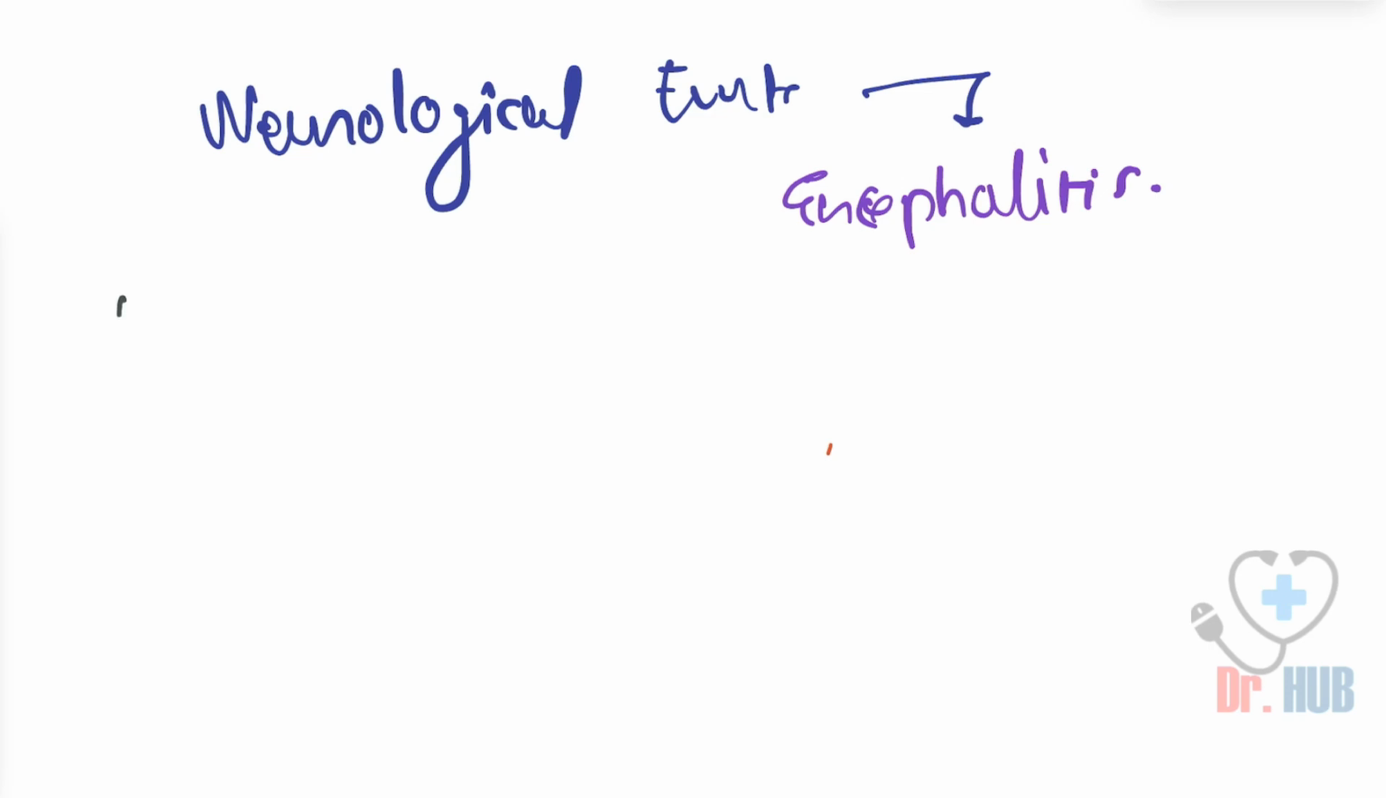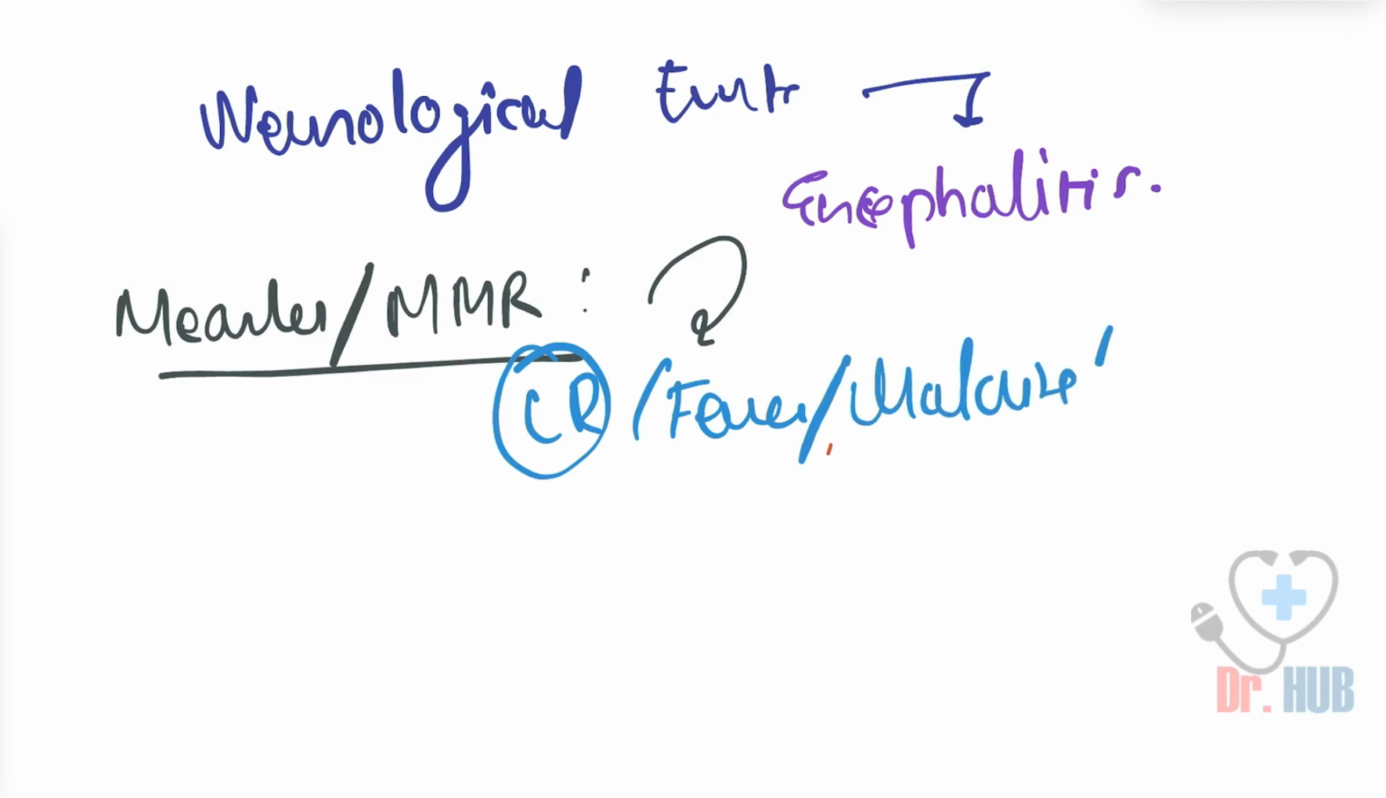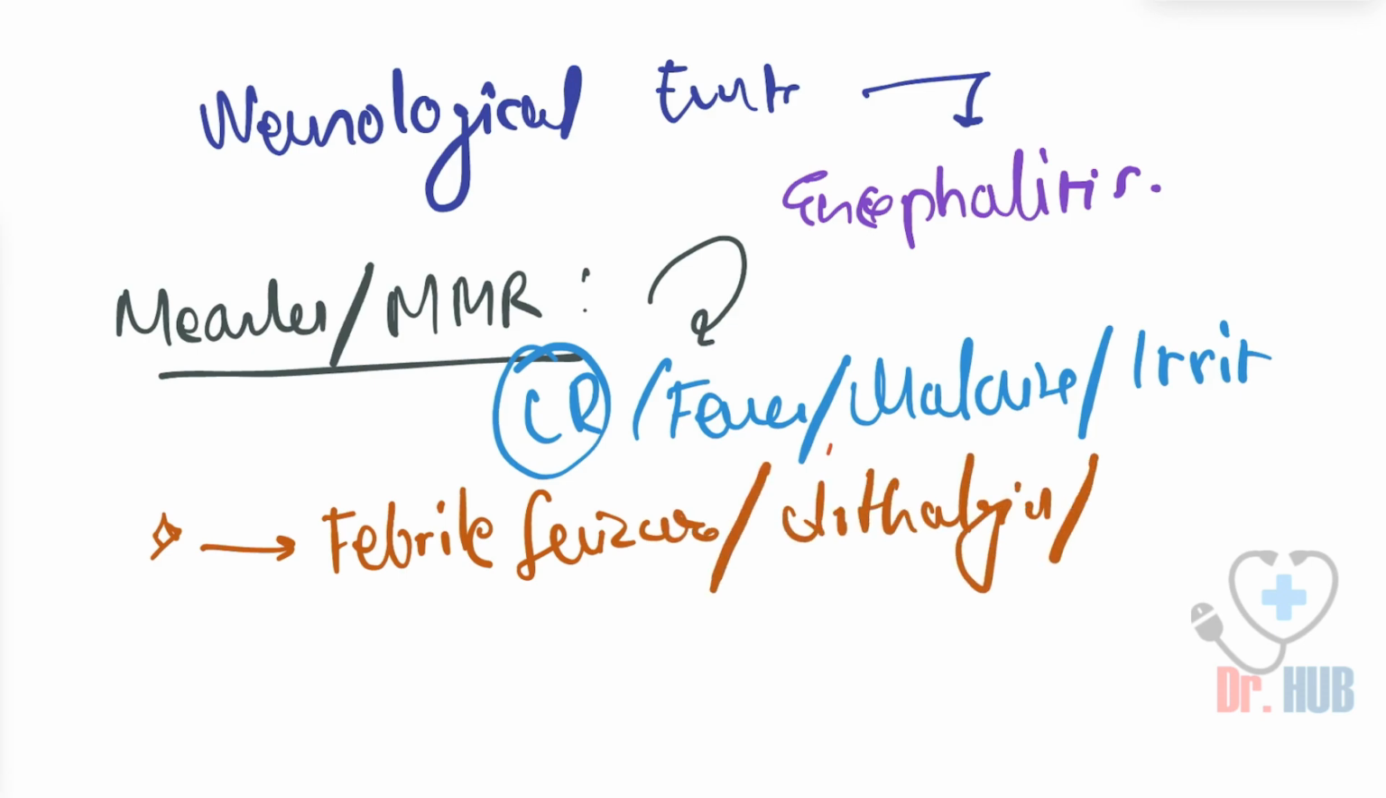Then we also have measles or the MMR. What is the role of measles and MMR? It can lead to local reactions, fever, malaise and irritability. What are the rare complications? It can lead to febrile seizures. Next, there are also arthralgias and thrombocytopenia.